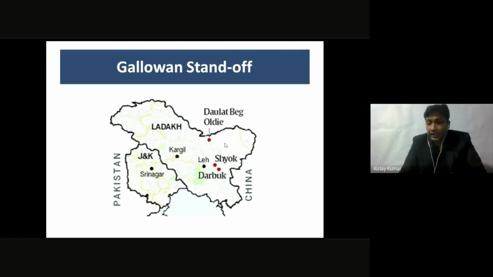So now, poking India at this particular point in time, they want to show that if we can do it to India, we can do it to any other country in the world. India being a nuclear power, we are not scared of India, and we can do it to any other country of the world. So there could be many reasons why China is trying to enter the Indian territory now, and it has been going on for the last 6 months. They are not ready to leave. Every day they are saying this is our land, that is our land, creating new disputes, and this is how they are giving a message to the whole world that they are going to be the top dog of this world. Now, thank you very much for my presentation.